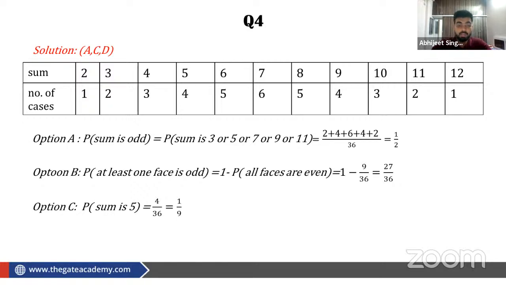Probability that the sum is 5. Now here you can see that getting summation 5, there are 4 cases. So probability that the sum is 5 is 4 by 36, that is 1 by 9.